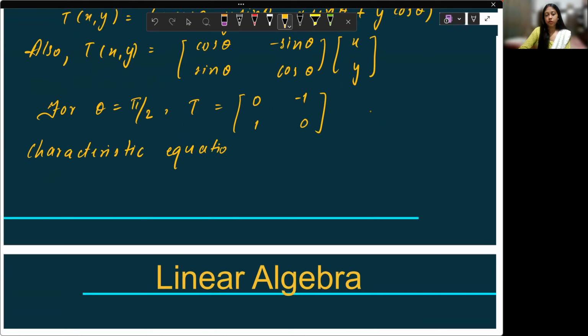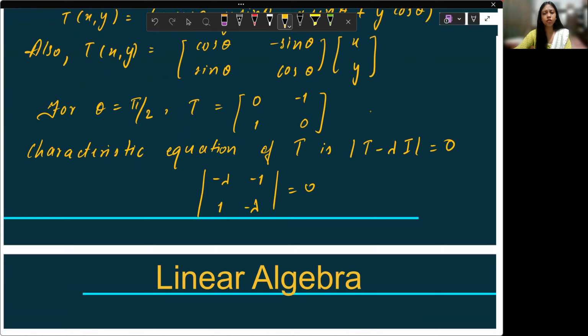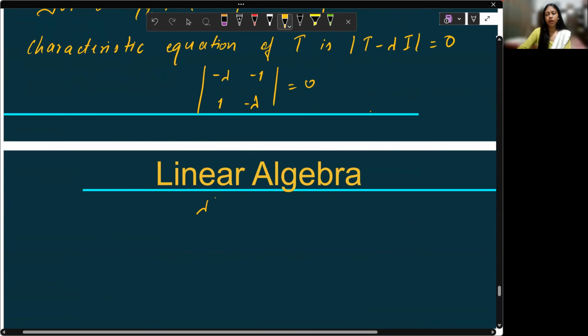The characteristic equation of T is determinant of T minus lambda I is equals to 0. So that would be the determinant of [minus lambda, minus 1; 1, minus lambda] equals 0. This is a second order determinant. So that would be lambda square plus 1 is equals to 0.